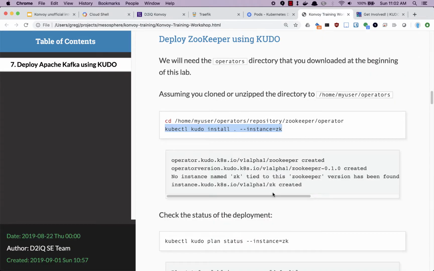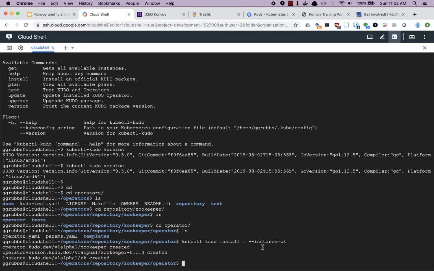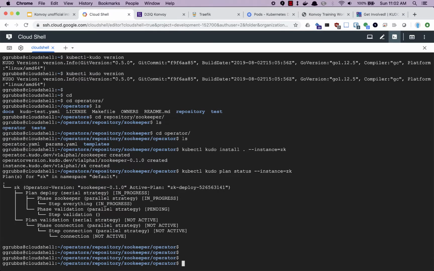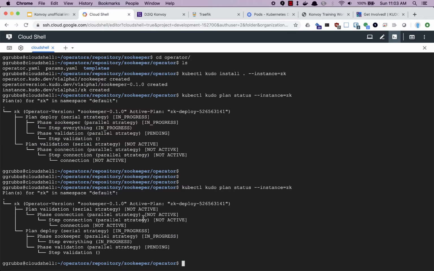All right, when we go back here to see the status of the deployment, this is where it becomes really interesting, I think, where we see that a planned deployment strategy is in progress. So we've got a couple steps in progress, something pending. As we continue to watch that, we'll see that change to all being ready.